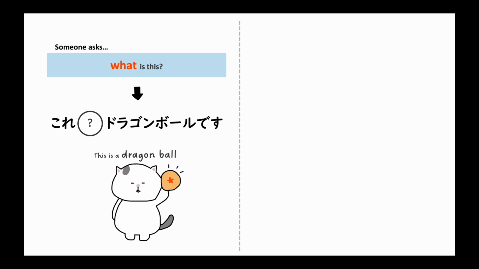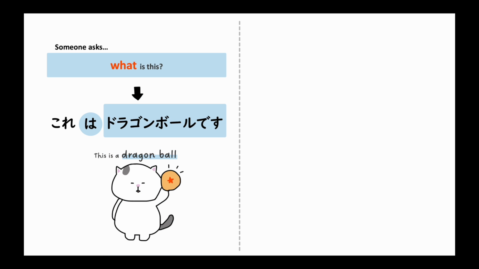Let's see one more example. Imagine a situation where someone sees a mysterious ball and asks, "What is this?" You know that it's a Dragon Ball, so you would respond with, "This is a Dragon Ball," or simply Dragon Ball. So in this case, you would say, これはドラゴンボールです.